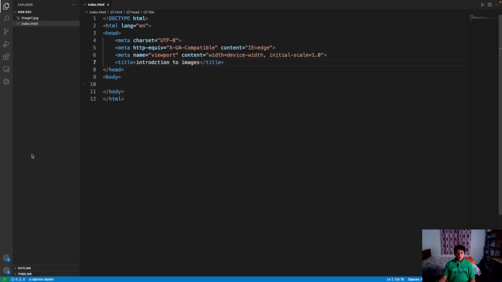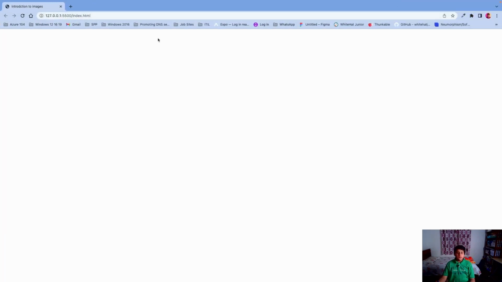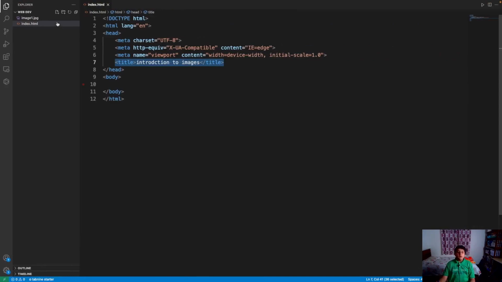So let me show you my code now, and as you can see here I have created the HTML code. Here is the title, introduction to images. As you can see, introduction to images. Now let us learn how you can display images. So as you can see here, I'm having my image,